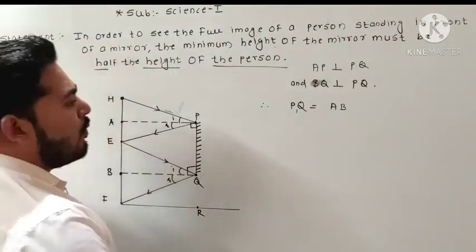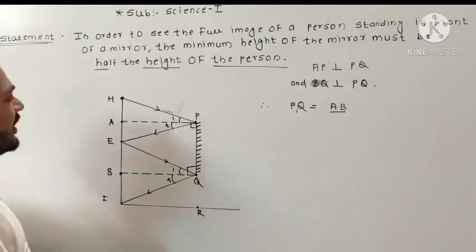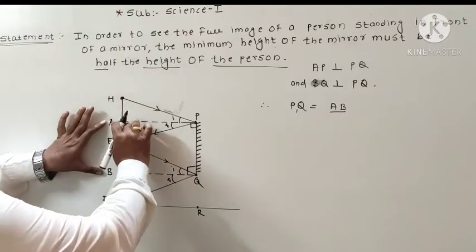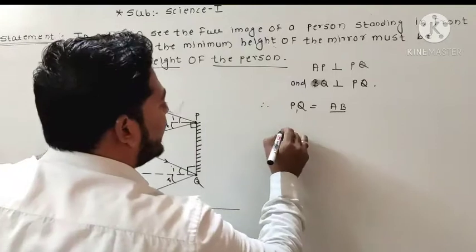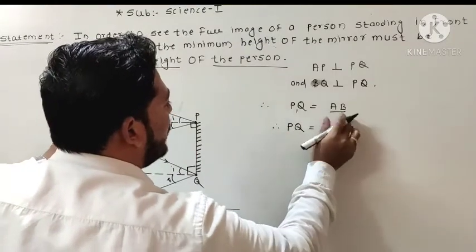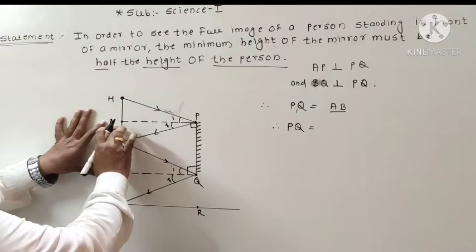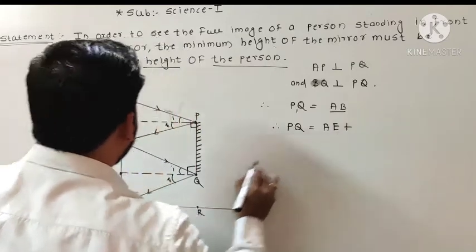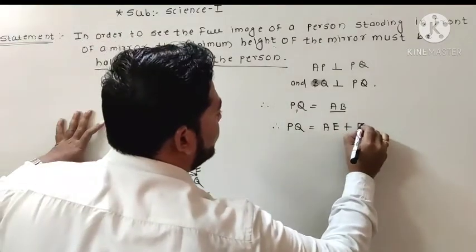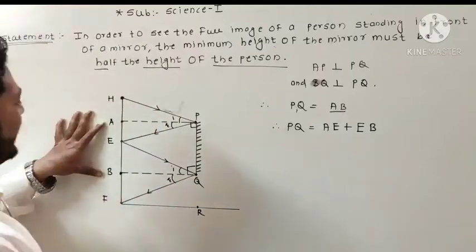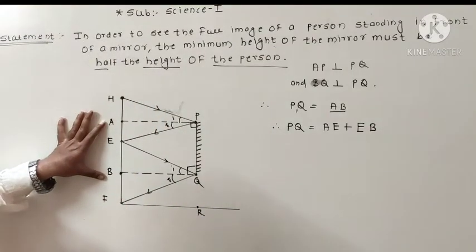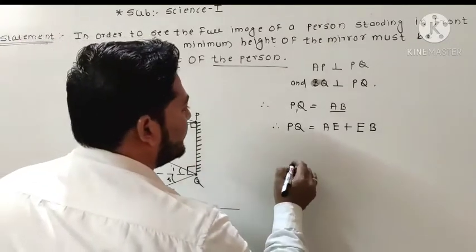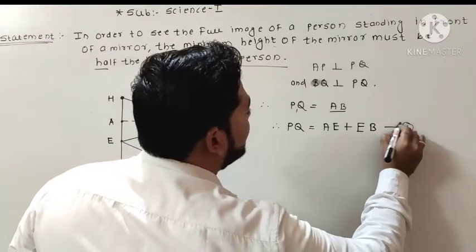Now observe what is meant by AB here. So AB in the figure, we can write AB is nothing but AE plus EB. So we can write PQ as it is, and AB from the figure we can write AE plus EB. You can see AB in the figure, and we can write it as AE plus EB, okay. So now let us consider this as equation 1.